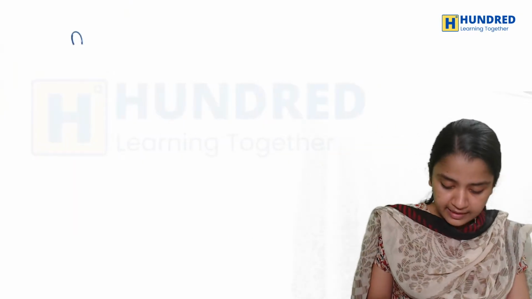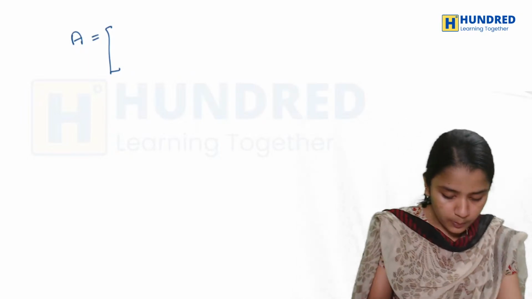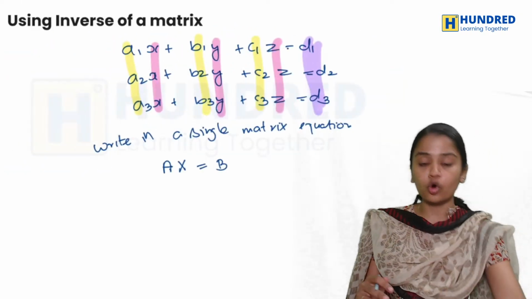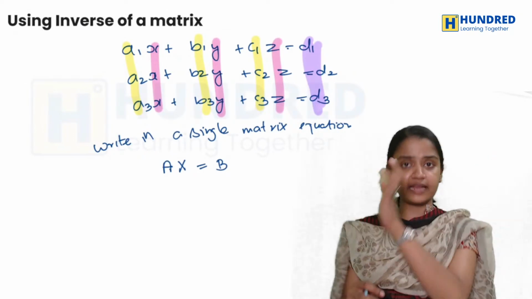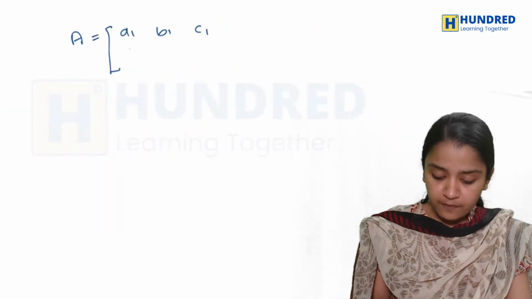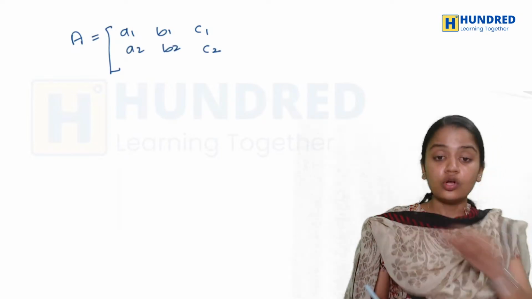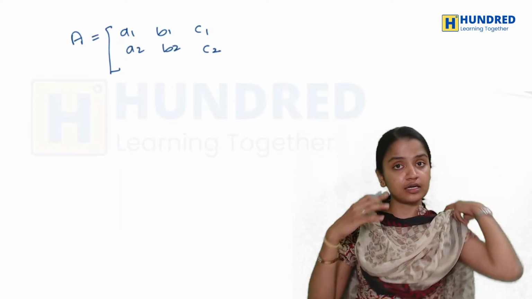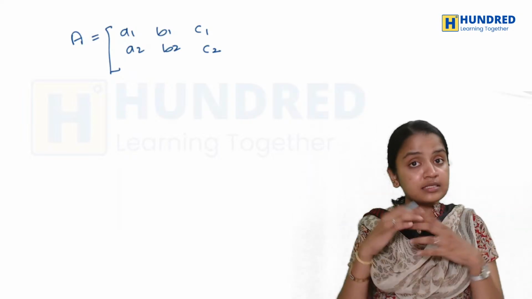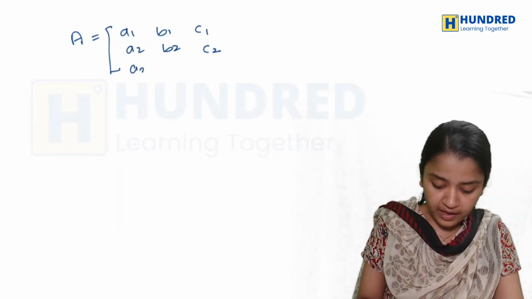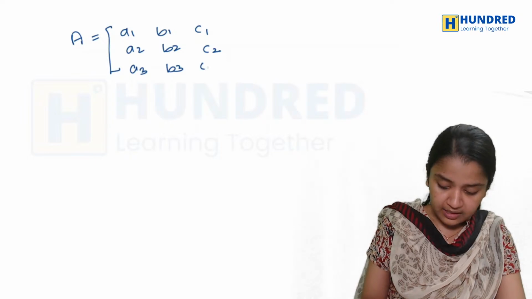So basically, my capital A will be what? My capital A will be A1, B1, C1, basically the coefficients of X, Y and Z in the first equation. Same way it is A2, B2, C2, the coefficients of the second equation. Okay. Same way A3, B3, C3. Like this you will be having.